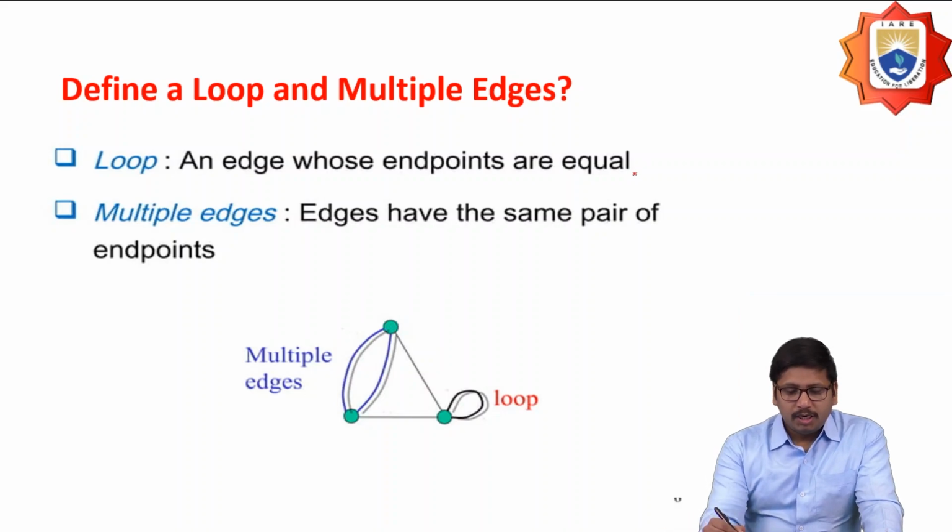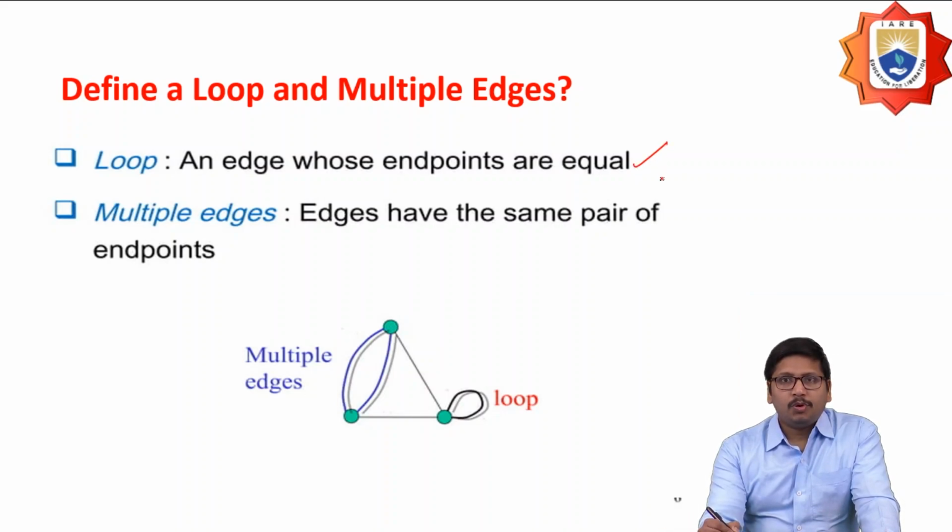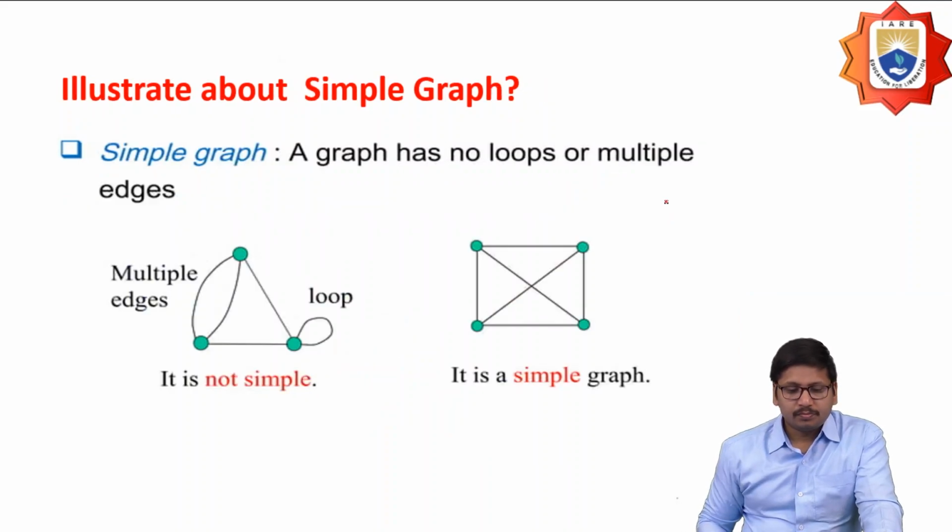Next one, define a loop and parallel edges. A loop is nothing but an edge whose endpoints are equal, and multiple edges means the edges have the same pair of endpoints. So then I can say that they should be multiple edges.